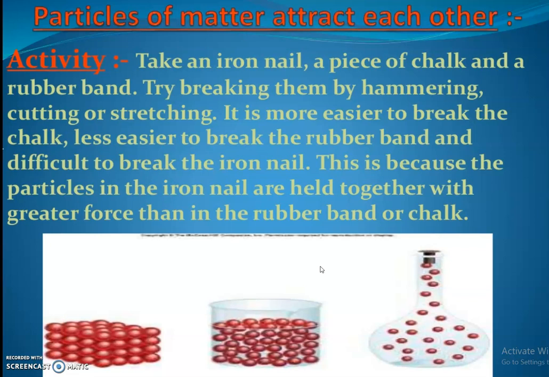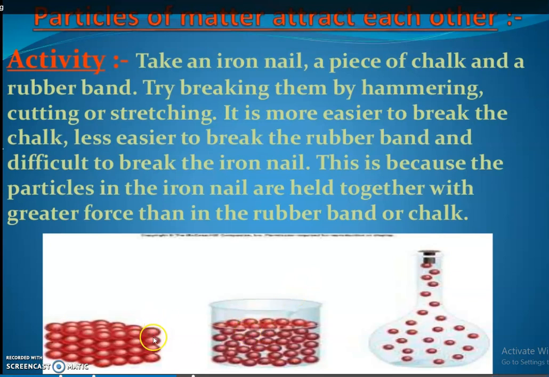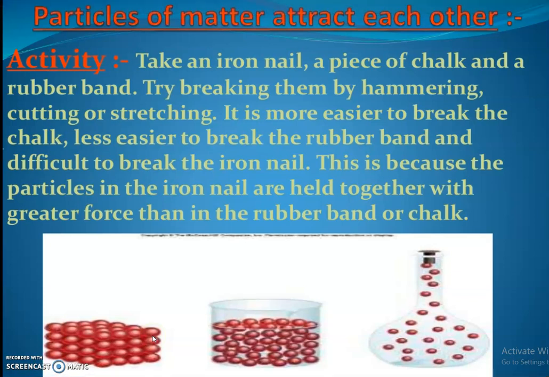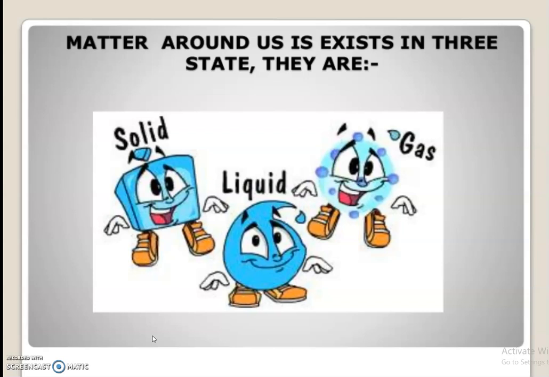Why? The particles in the iron nail are held together with greater force than in the rubber band or chalk. So there is an attraction between these particles. We know atoms attract each other. There will be attractive forces between them. What is that attractive force? Ionic bond or covalent bond. These things we will study in later chapters. These are all the things about this chapter.